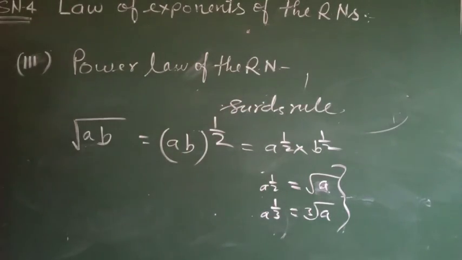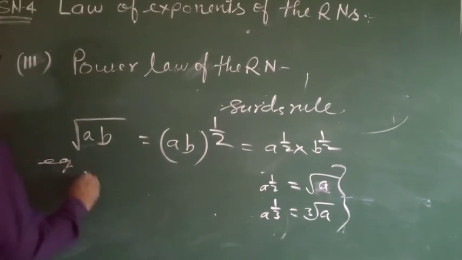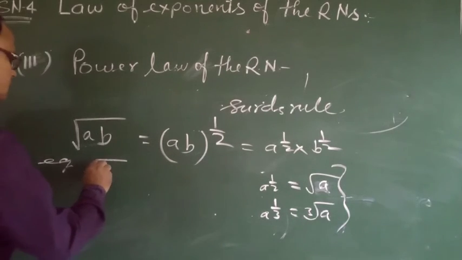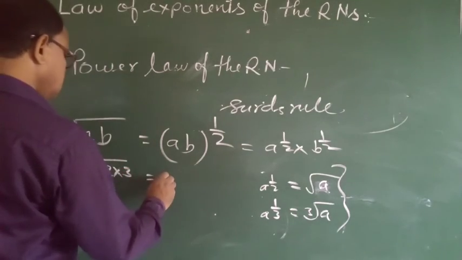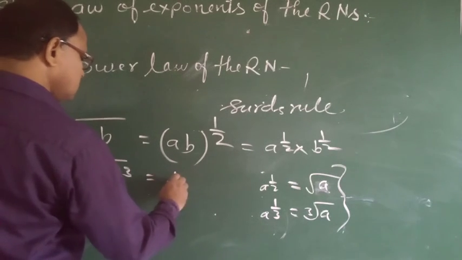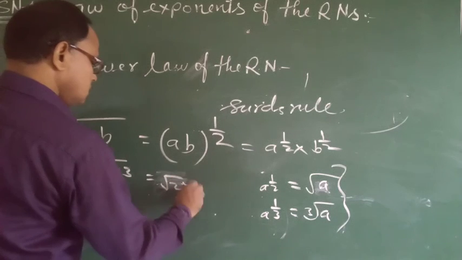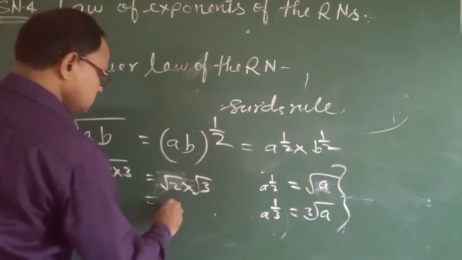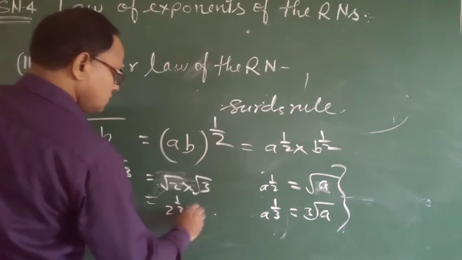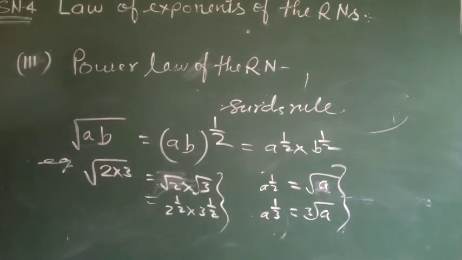Okay? After this, here as an example, root 2 into 3, we can write here 2 to the power 1 by 2, and you can write here 2 into root 3. Here you can write in exponential form 1 by 2 into 3 power 1 by 2. Can write in this form. Okay, student?